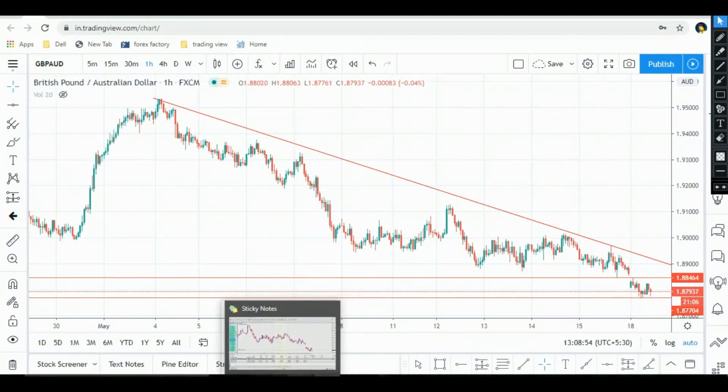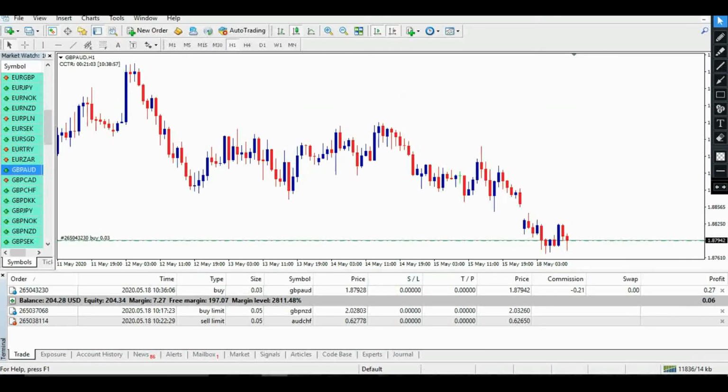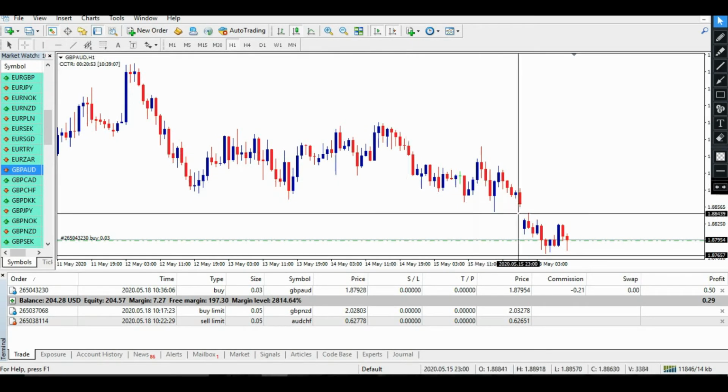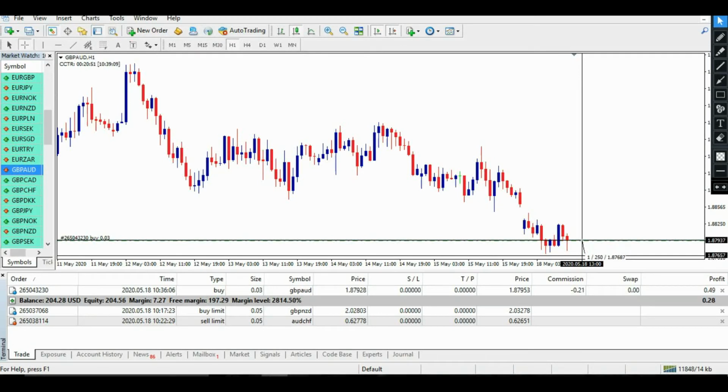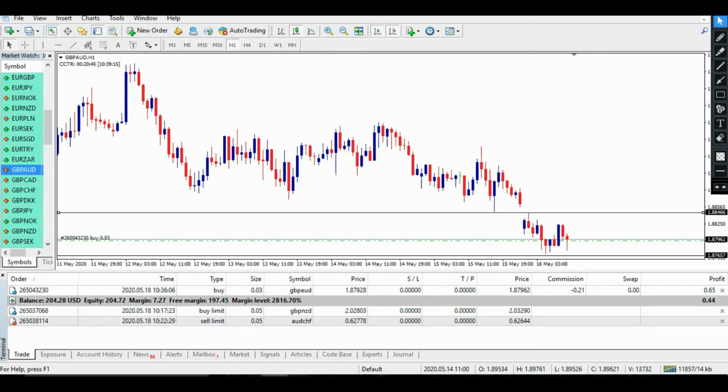And what will my loss be? Let's see. So here is my loss zone. I will make it from below it. So let's count it, 25 pips, which is very reasonable. So this will be my profit zone, and this will be my loss zone.